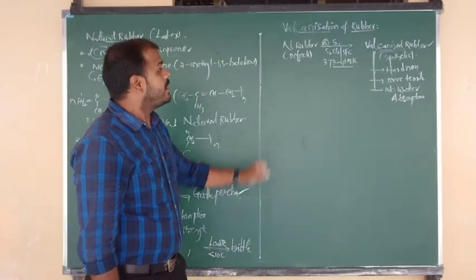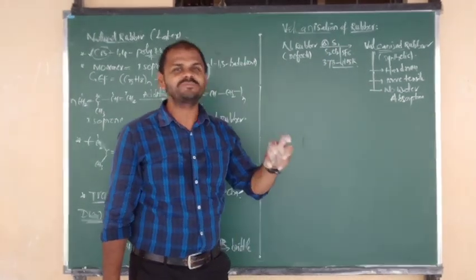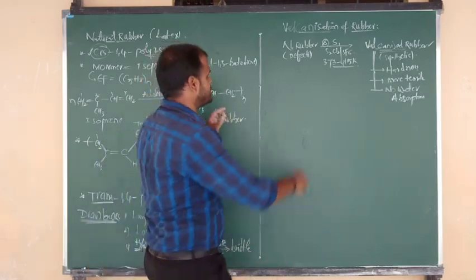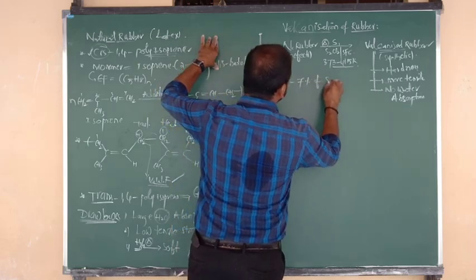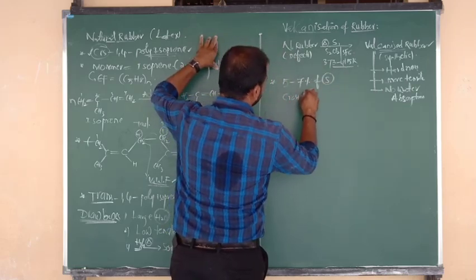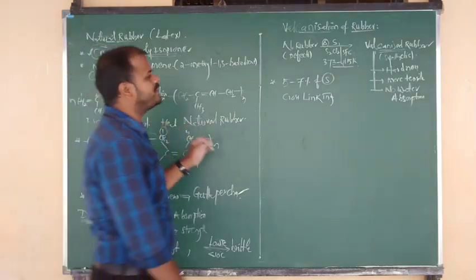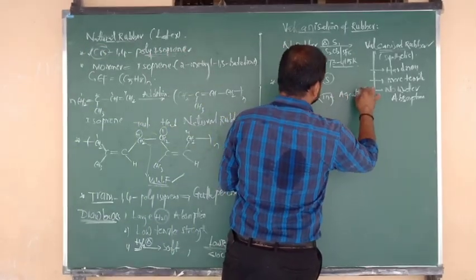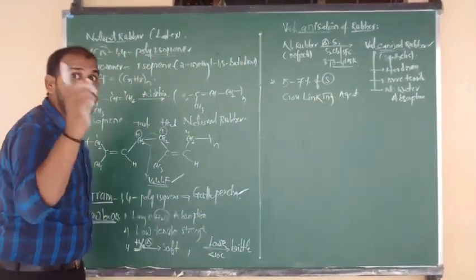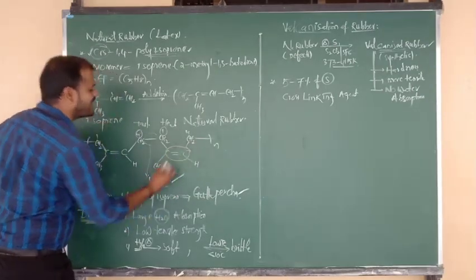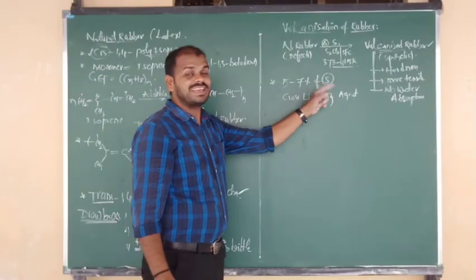Okay, beta? Good. So why are all these properties changed? Only due to the addition of sulfur. In this process, sulfur acts as a cross-linking agent. How much percentage do you have to use? Especially 5 to 7. 5 to 7% of sulfur acts as a cross-linking agent. Very important. Sulfur forms cross links at the active site of the double bond. This is the active site of the double bond, and on that carbon we form the cross links. Which cross link? Sulfur cross link.